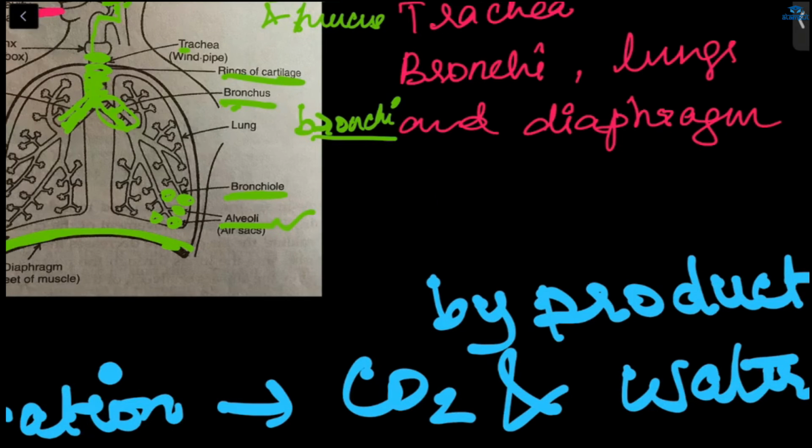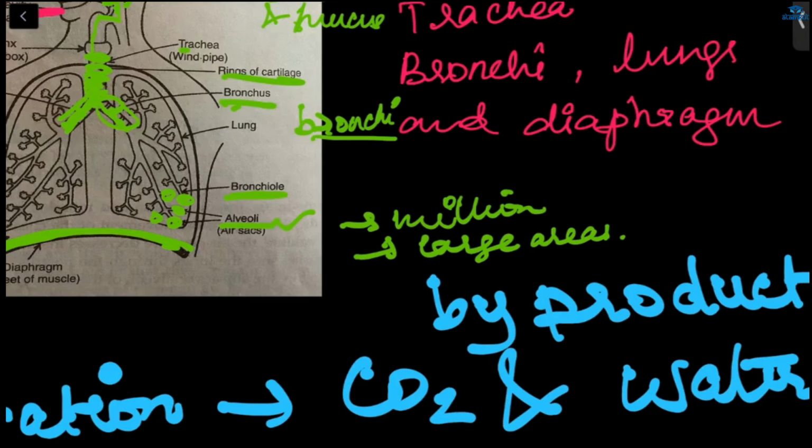What is that vessel? Blood capillaries. So in alveoli only, what will happen? The oxygen is taken into the body and carbon dioxide is eliminated. So in other words, we can say that in alveoli, gaseous exchange will take place. And millions of alveoli are present in our lungs, because of that, they provide a large area for the gaseous exchange.